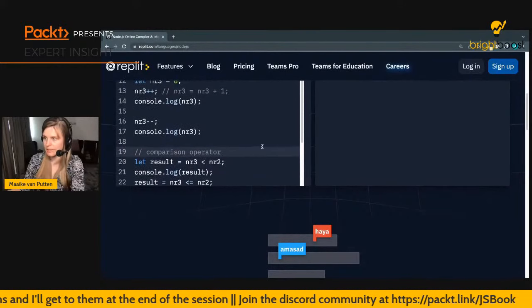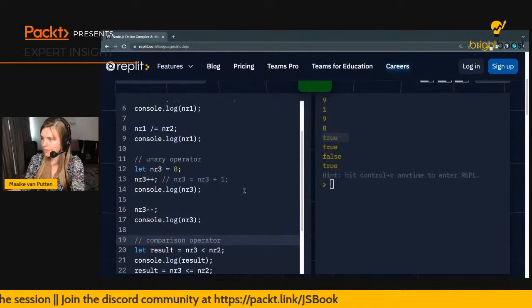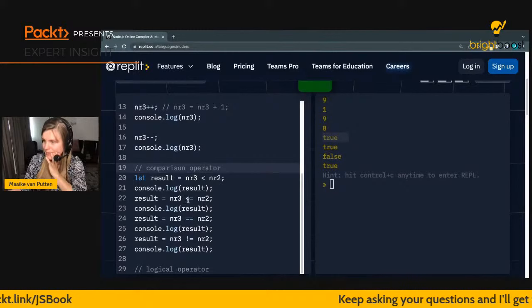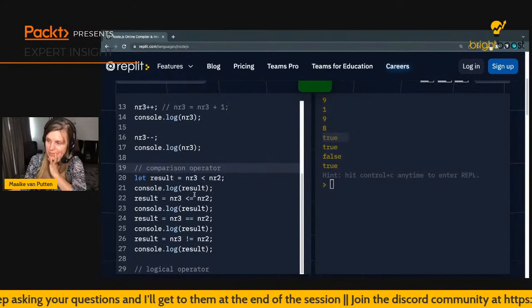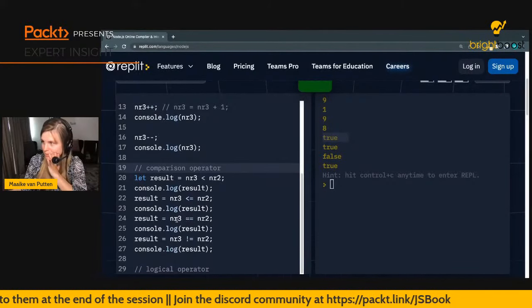So let's just go ahead and run this again, and then you get a bunch of falses and trues. So the first question that we asked was, is number 2 bigger? It's 9 versus 8, so yes, it's bigger. Is it bigger or the same? Or actually, is it smaller? So is number 3 smaller than number 2? Yes. Is it smaller or the same? Still yes, because the case was smaller. Is it the same? Nope, it says false. Is it not the same?